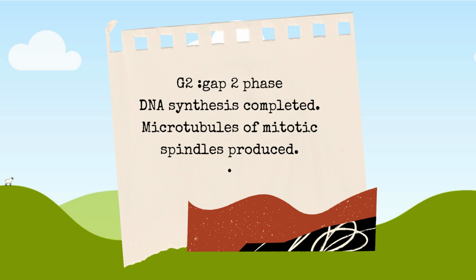G2 phase is also known as gap 2 phase. In gap 2 phase, two things are happening: DNA synthesis is completed, and microtubules of mitotic spindles are produced here.